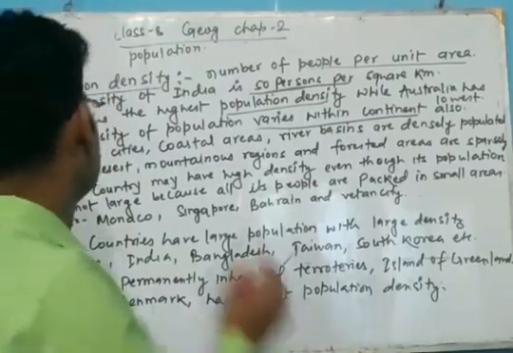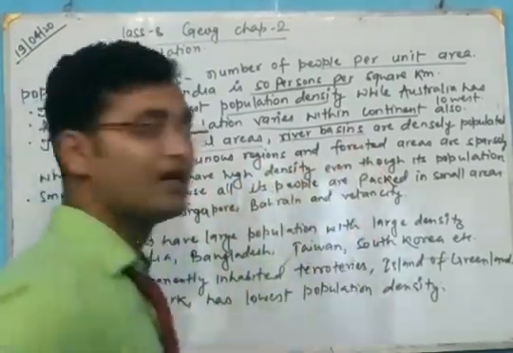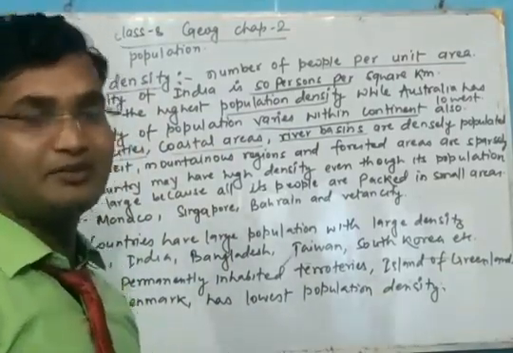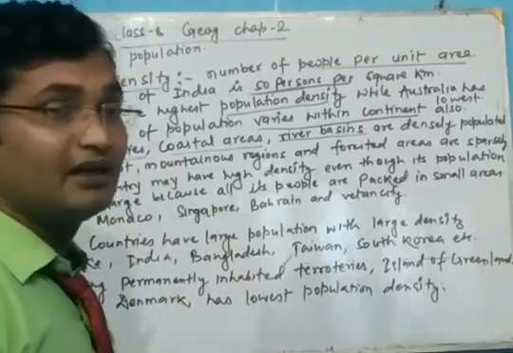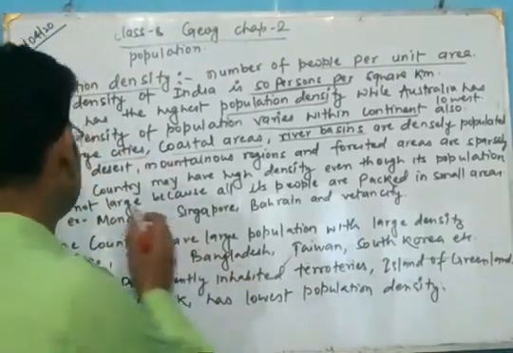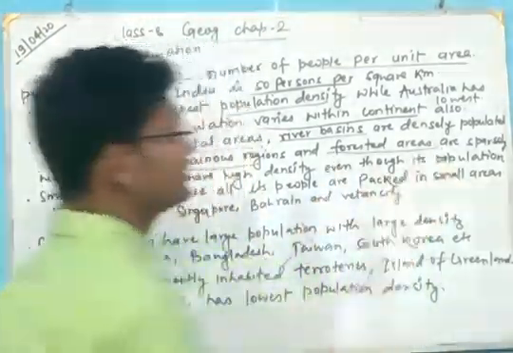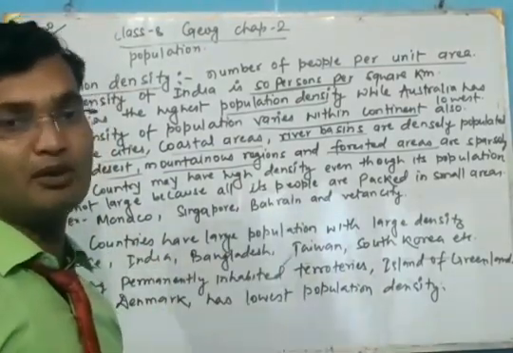If we talk about large cities, coastal areas, river basins, these are densely populated. We have talked about it in the previous videos. Whereas the desert areas, mountainous regions, forested areas are sparsely populated. Means there is a very low density of the population.